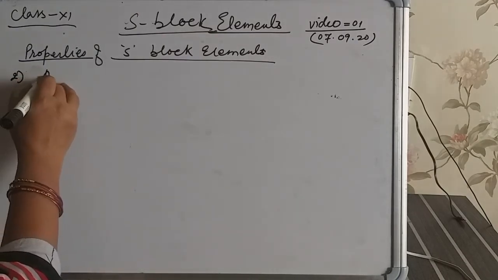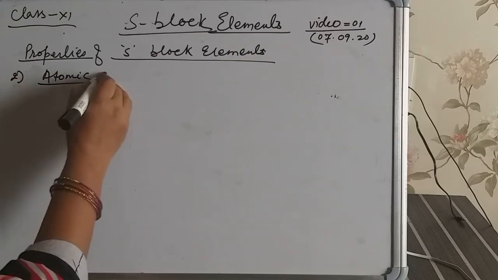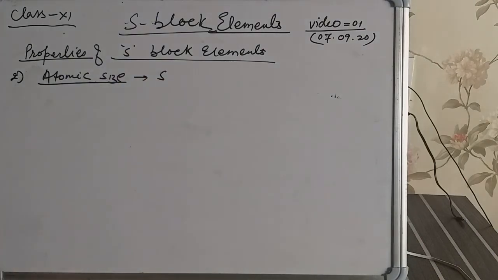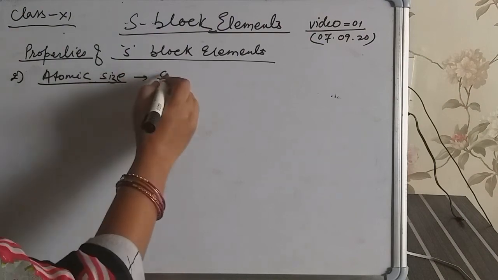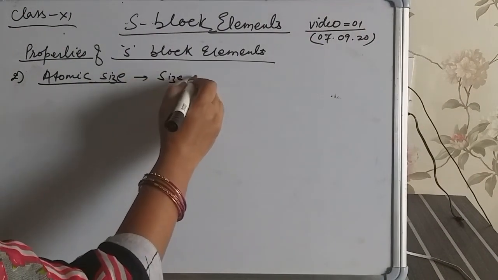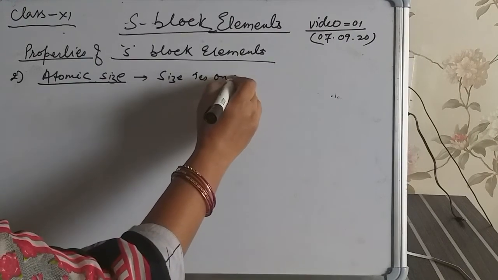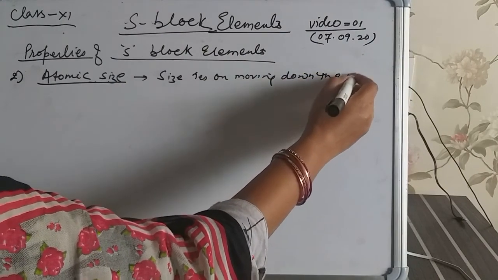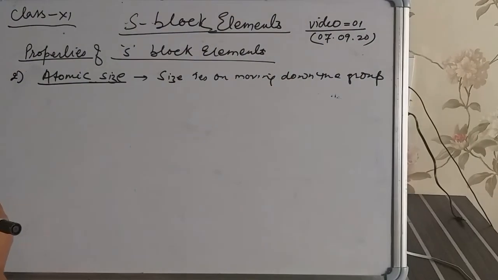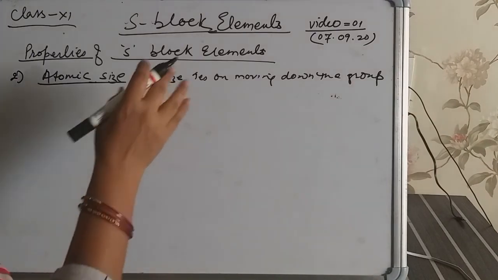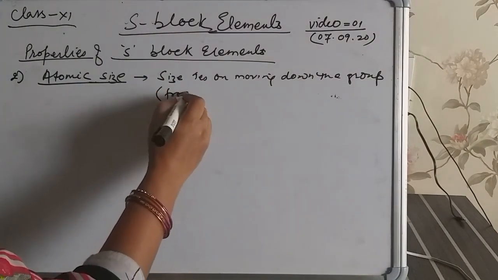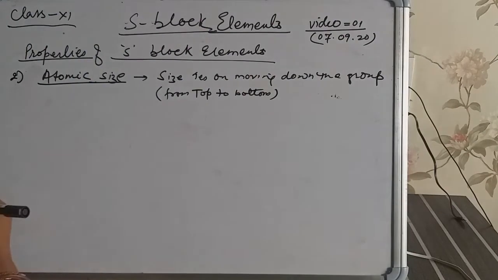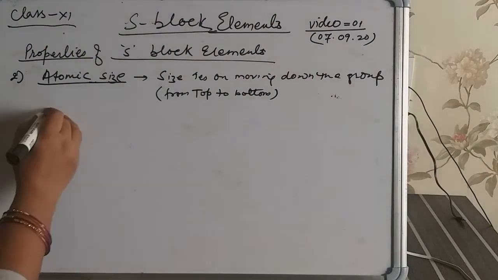Our next topic is atomic size. We have already read in the periodic table chapter that size increases on moving down the group, that is, from top to bottom in a particular group.